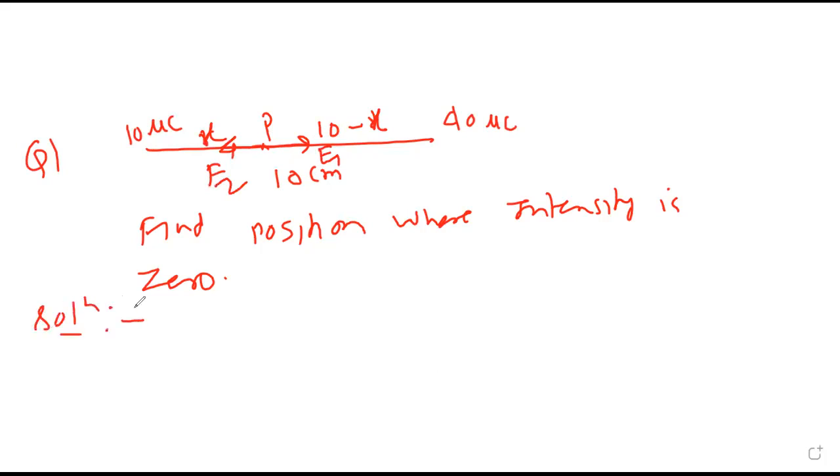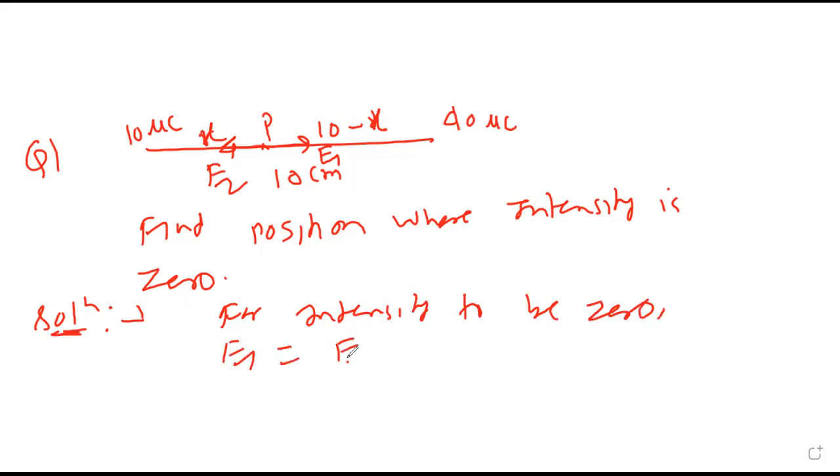Why the same? To get the answer 0, the two should be equal and opposite. So for intensity to be 0, the magnitudes of E1 and E2 should be the same, and direction of course opposite. It will be simultaneous equations? No, you're just comparing.